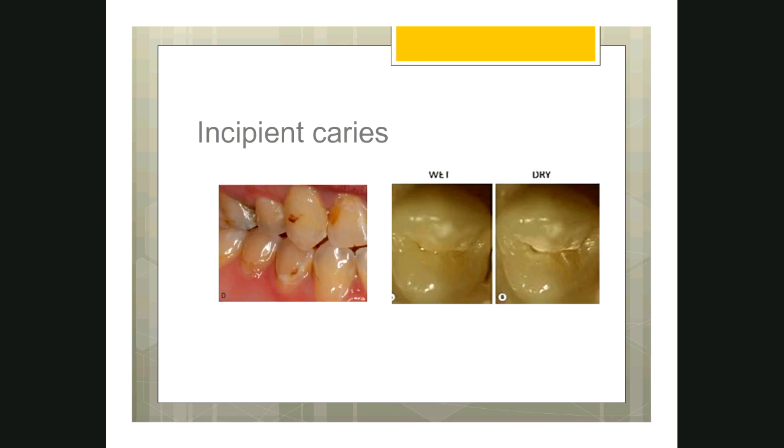As I have told you before, this is the example for white spot lesions. Sometimes it appears brown in color also. In this picture you see the tooth is dried, you can appreciate the white spot lesion here. When it is wet, the white spot lesion disappears. It is not necessary that it should come only on the smooth surface, that means your buccal surface or proximal surface. It can happen in the pit and fissures also.